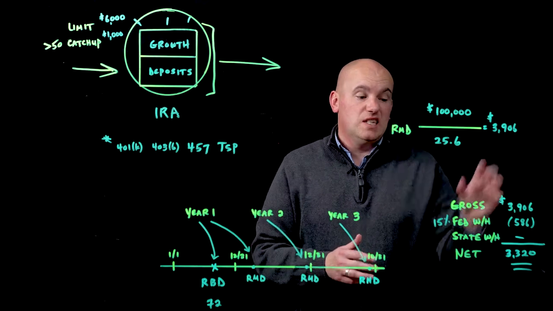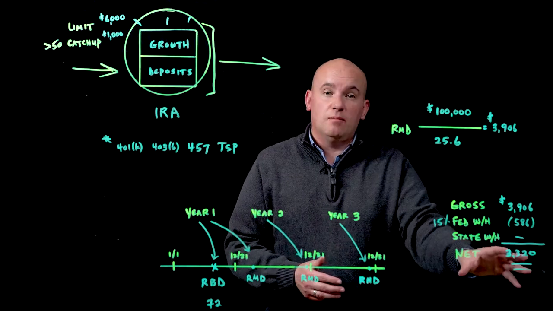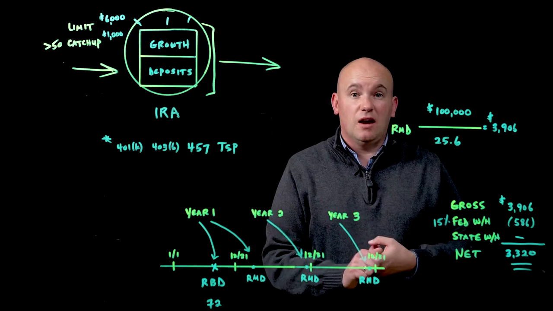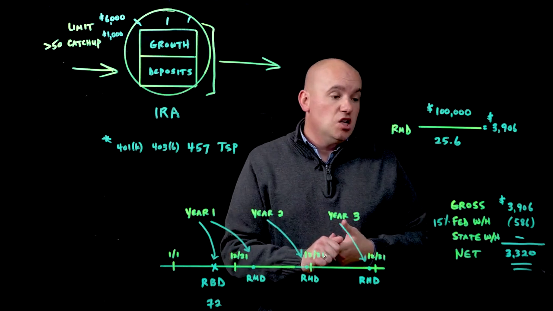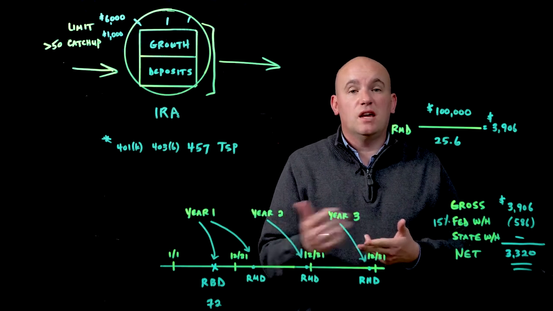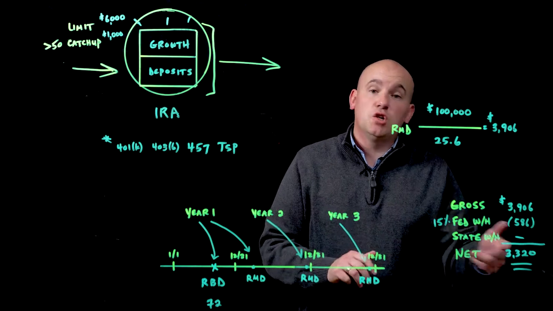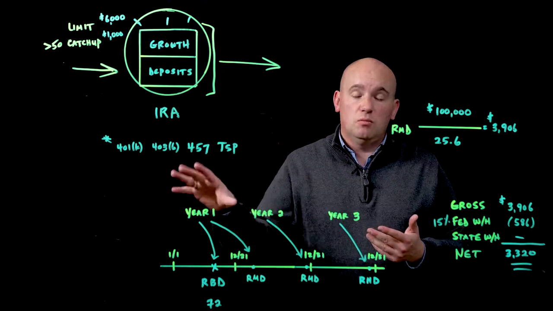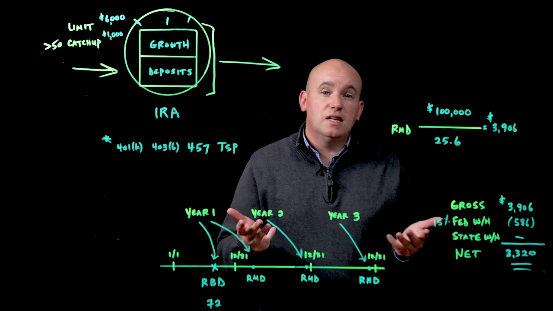So now you've received the money, the net amount. What do you do with it? There's 6 options. You could spend it. You could spend it on lifestyle, living expenses. You could save it. You could put it into a savings account, a checking account. You could reinvest it. So that money could then be reinvested, meaning you buy new positions, stocks, mutual funds, ETFs.